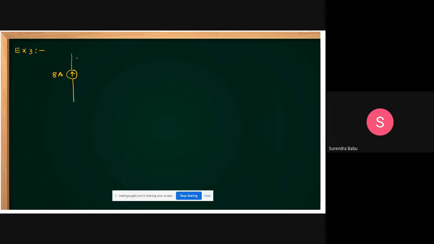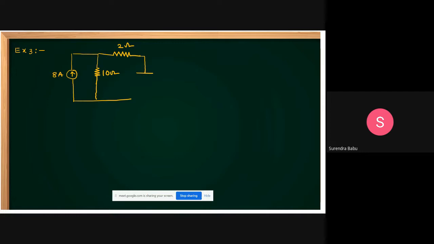And this is a 10 ohm resistance. This is a 2 ohm resistance.